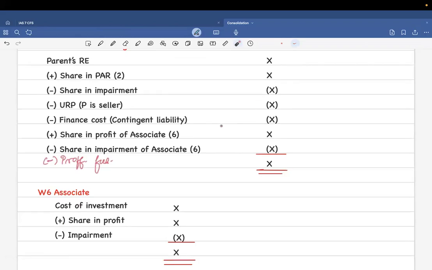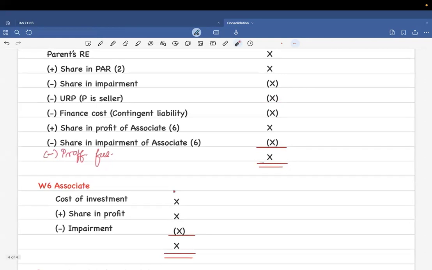So there could be interest, time value of money is there. What is contingent liability? It is an uncertain event in the future, right? So if it is future, there could be interest rate fluctuations. So there is going to be a finance cost over it. So you're going to deduct that finance cost from here. Now you're going to add any share of profit that you get from an associate that you have purchased. Now you're going to deduct any impairment of that associate. That is share of impairment of that associate.